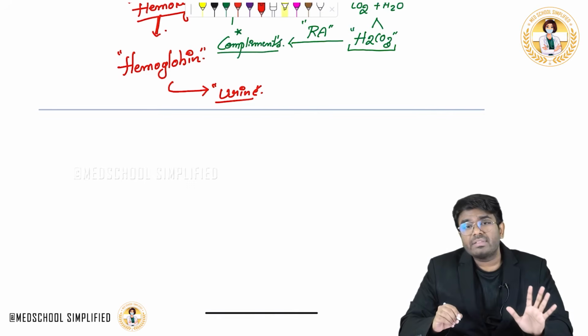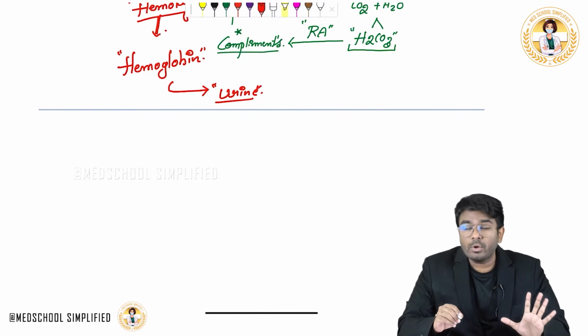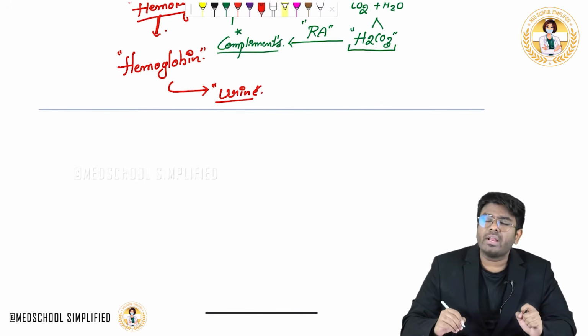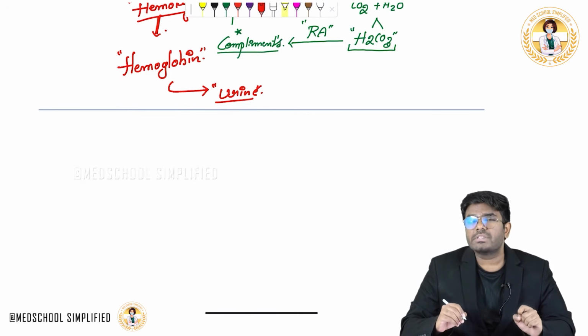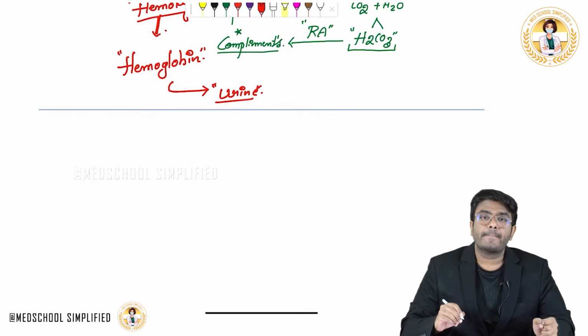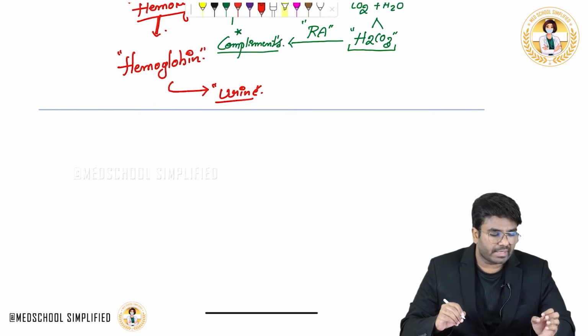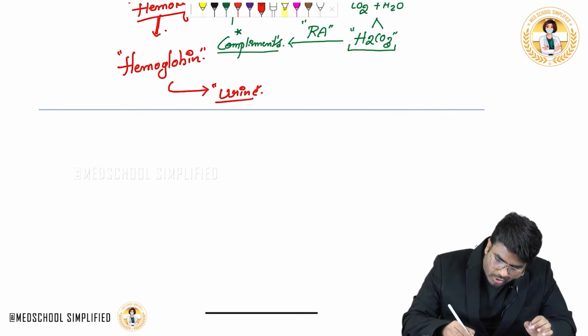But the life threatening problem for this patient is not the hemolysis. During night, these activated complements are not only attacking the RBC, but also the platelets. So the platelets are also getting lysed. What will that cause? That will cause clotting.